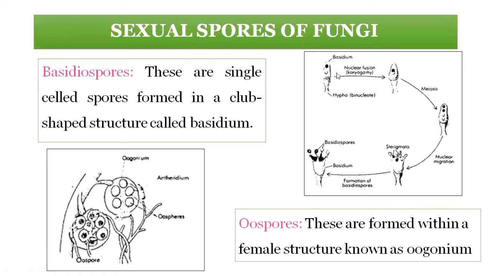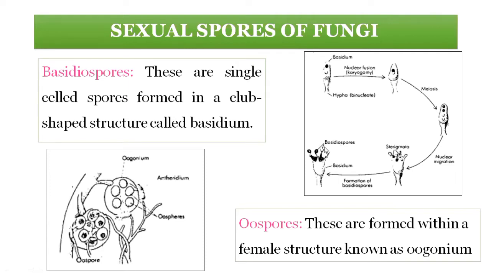They are club-shaped spores that we see in fungi, called basidiospores. These are single-cell spores in the form of a club shape, formed on the basidium.